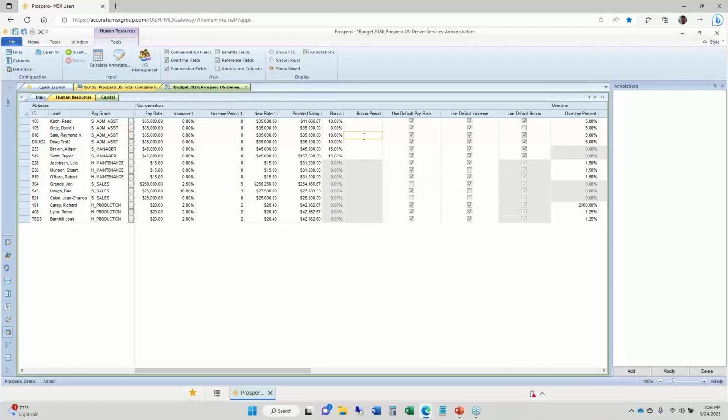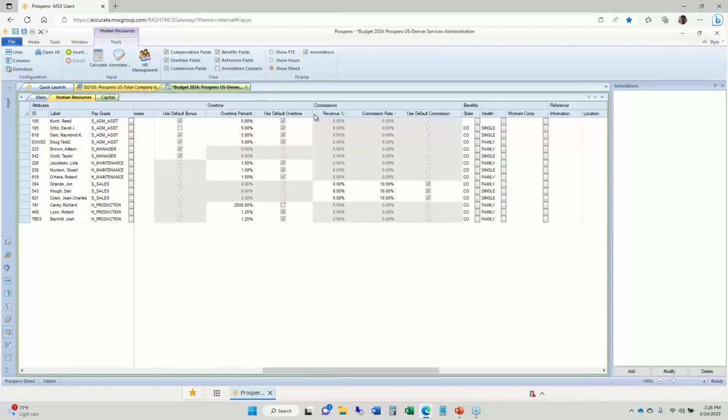We can specify what period those get paid out to those employees. And over to the right, we have additional columns to handle calculations for overtime, commissions, and benefits and taxes. So I've got a state column, health code column, workers' comp to help figure out what tax rates or benefit rates should apply to different employees.